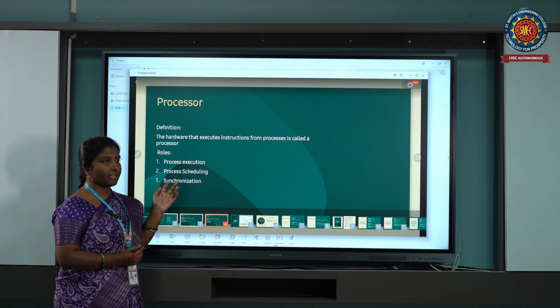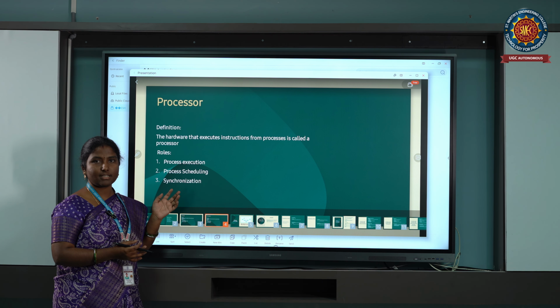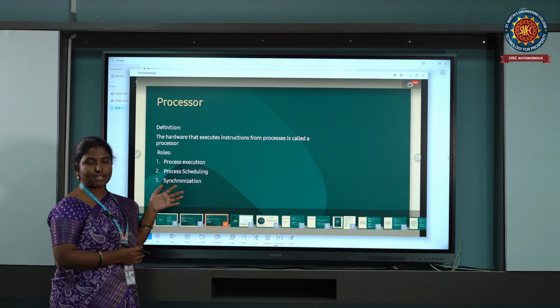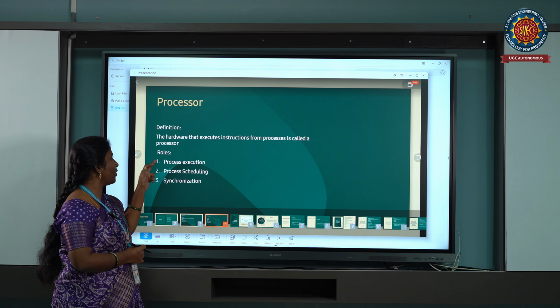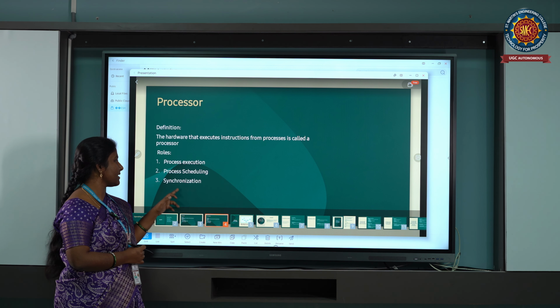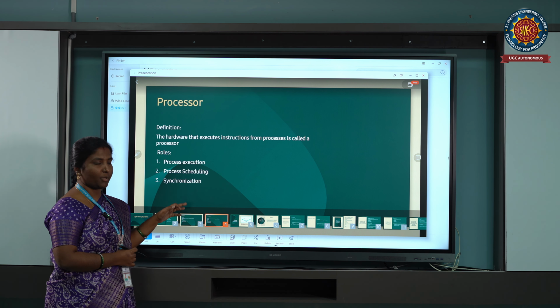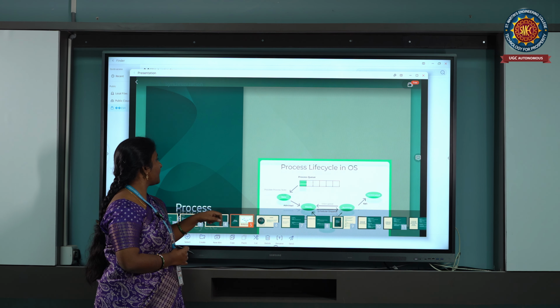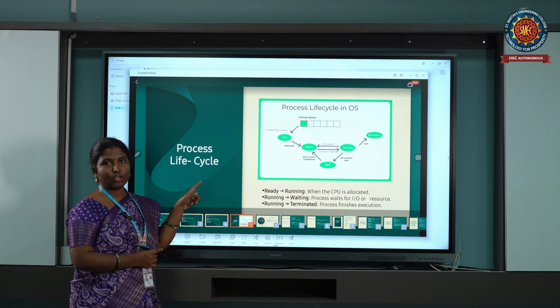If we are assigning n number of tasks to this processor, how is it scheduling all the processes and executing them? What is the role of the processor? It should execute the process, it should schedule the number of processes, and it should synchronize a different number of processes. So this is the life cycle of the processor.